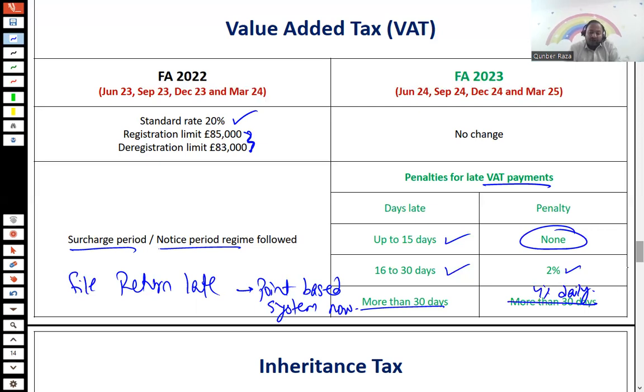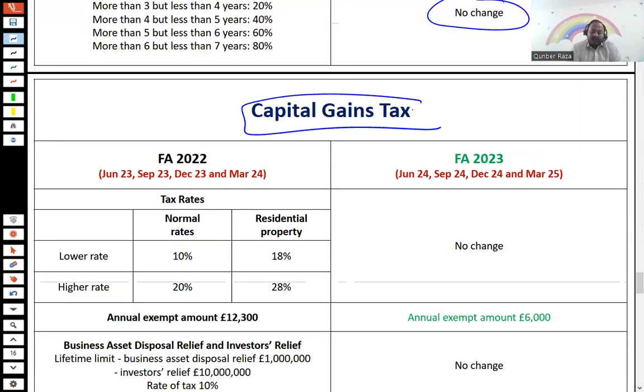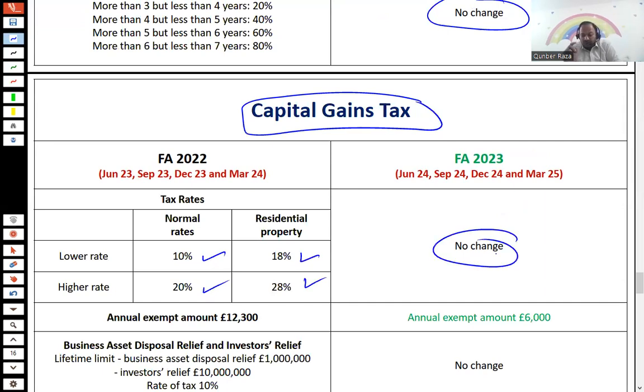If I look into inheritance tax, I'm not going to call out anything. There is no change in inheritance tax. Everything in inheritance remains the same. So I'm not calling out any of the points, rather moving forward to the main discussion. With respect to capital gains tax, there is no change in the tax rate. The tax rates remain the same. There is only one change with respect to capital gains, and the only change is the annual exemption amount.